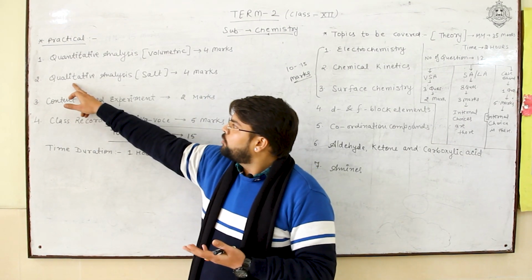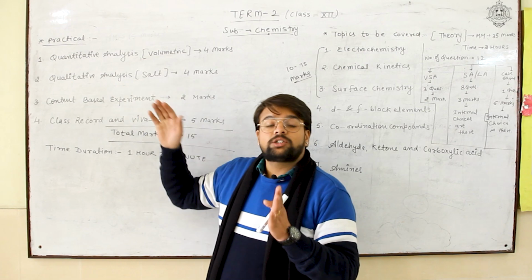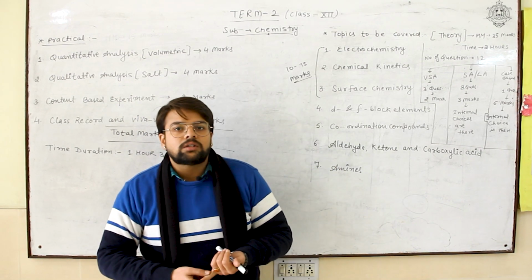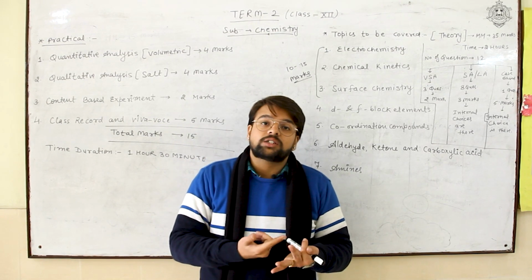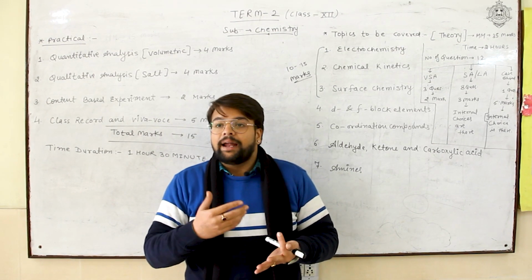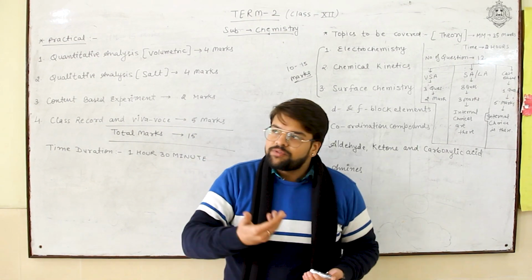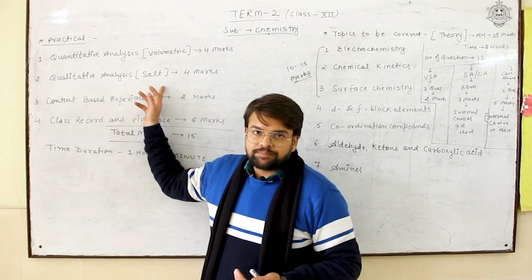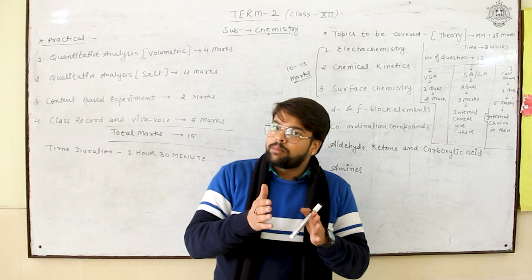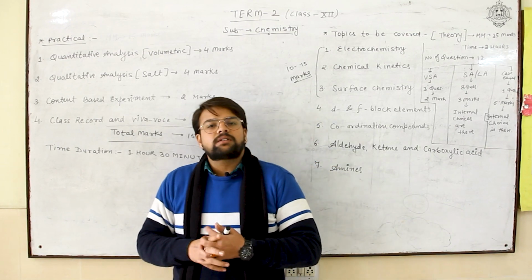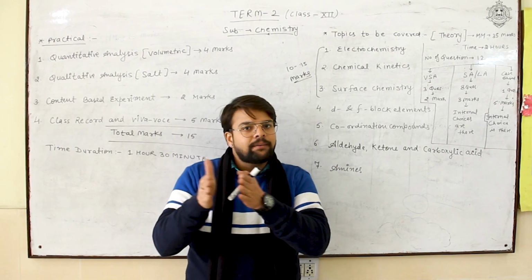Then we will move through qualitative analysis, that is salt analysis. There can be various types of salts like copper salts, lead salts, ammonium salts, zinc salts, magnesium salts, barium salts, and the chloride ion. There will be many radicals which we are going to perform in this section. As we know, there are two types of radicals: first are acidic radicals and second are basic radicals.